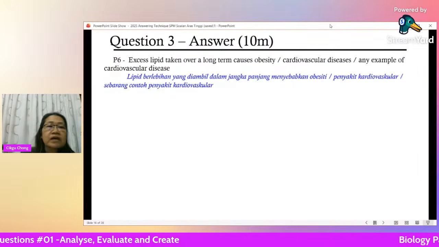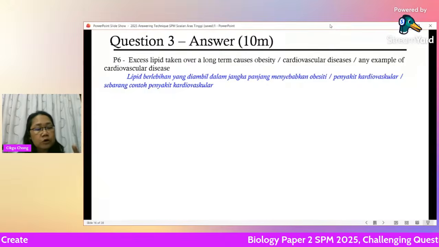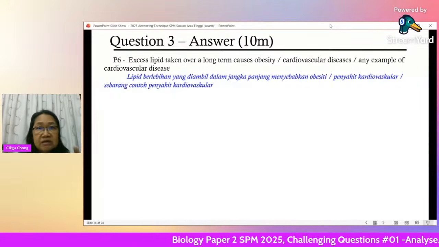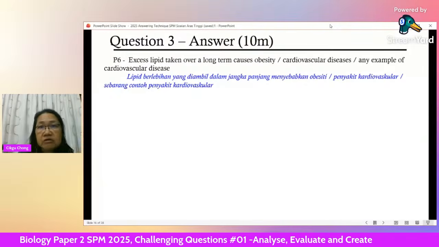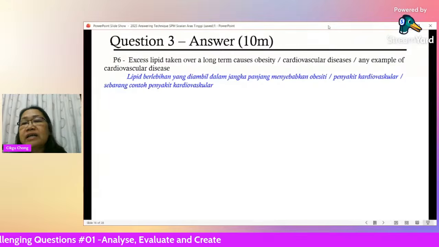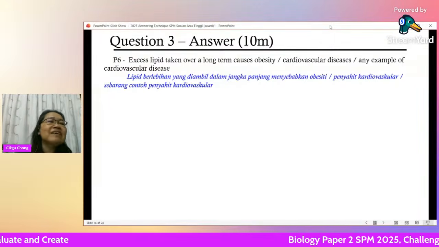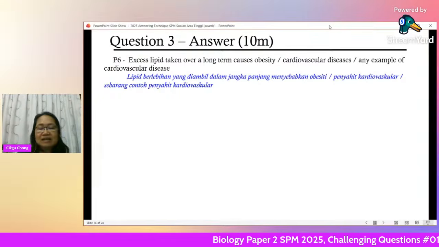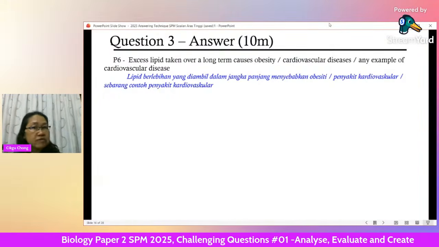Any example of cardiovascular diseases, for example, atherosclerosis, where you have the deposition of this fat or cholesterol in the lumen of the arteries. Okay, Rania, correct. Okay, all right, good. Thank you, Rania. Now, so you talk about excess because this chicken pie has excess compared to the vegetable pie, right?